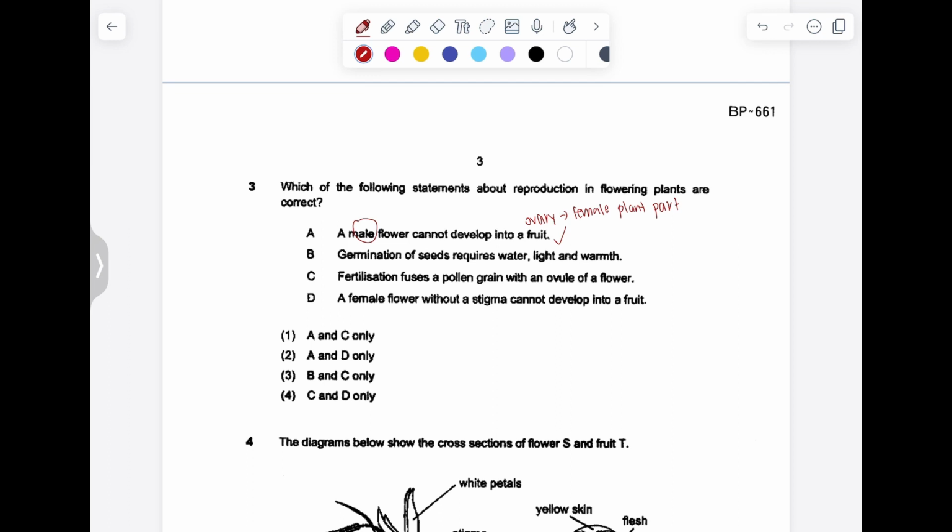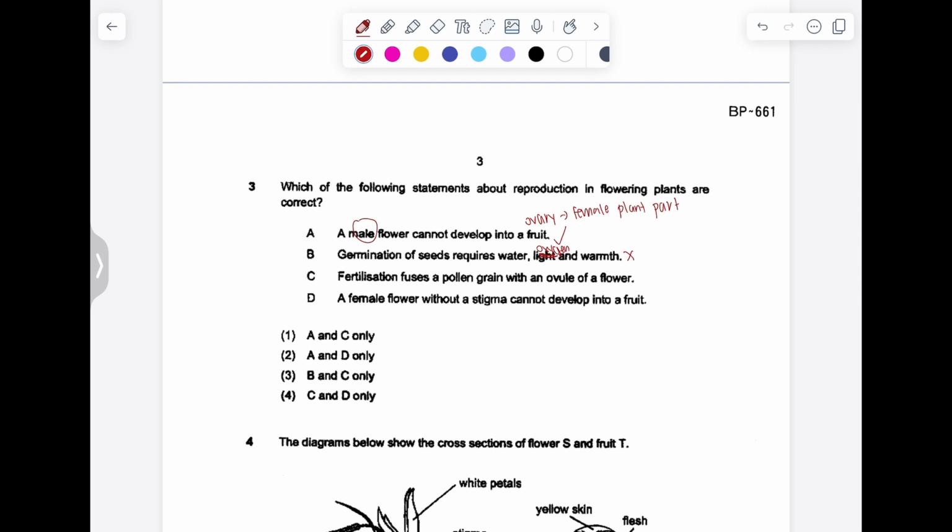Germination of seeds requires water, light, and warmth. This is not true. It requires water, oxygen, and warmth. Light is not needed because the seed does not have leaves yet. It does not need to photosynthesize. It just needs water, oxygen, and warmth to germinate first.